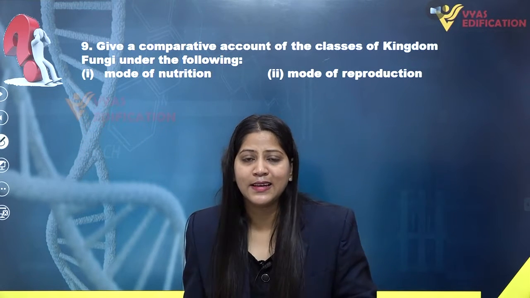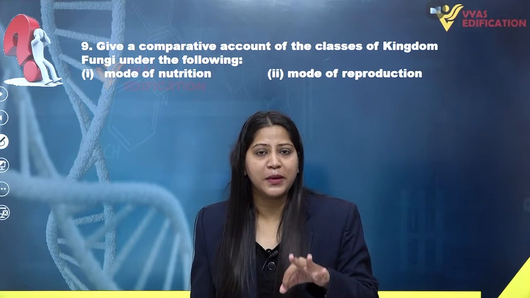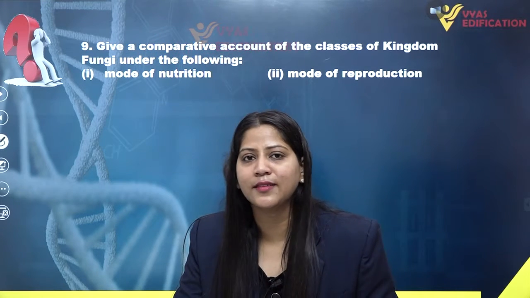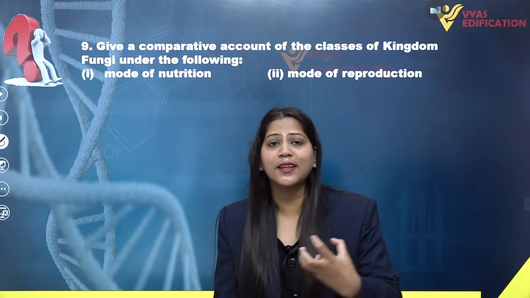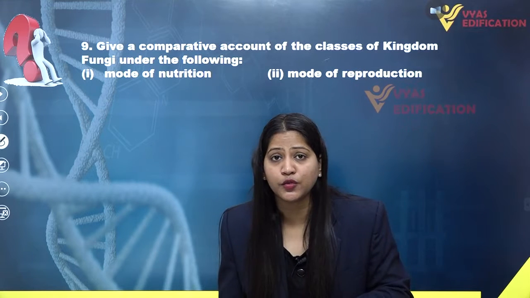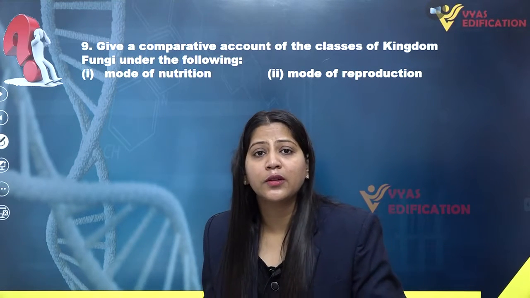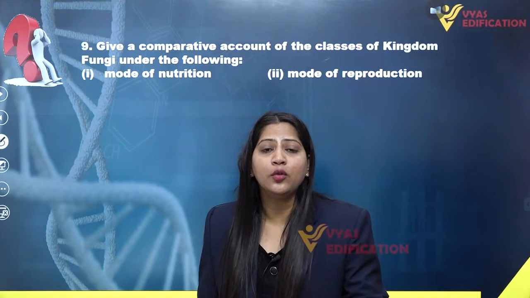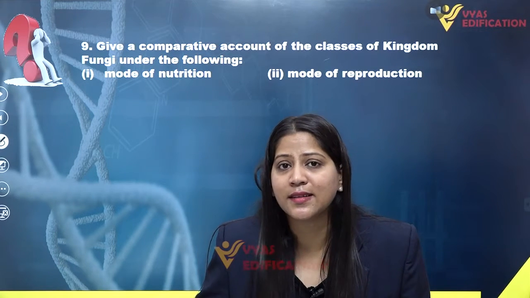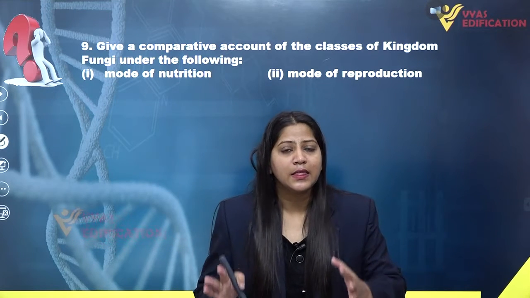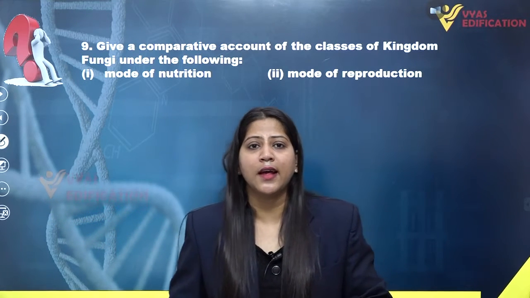But the thing to remember in the members of Basidiomycetes is, we know that in the previous classes of fungi, asexual spores are produced, such as conidia, through which the Ascomycetes reproduce by asexual means. But the members of Basidiomycetes do not produce asexual spores.